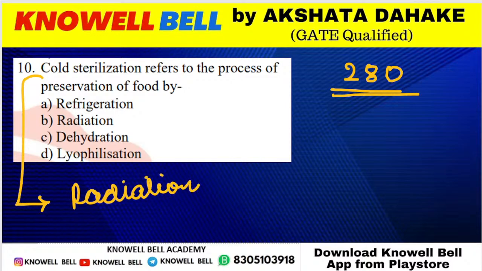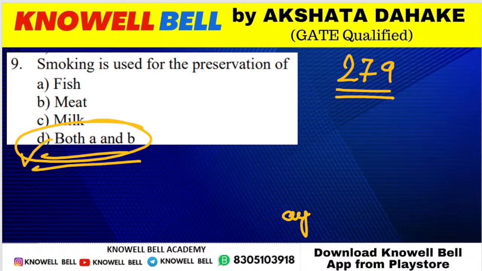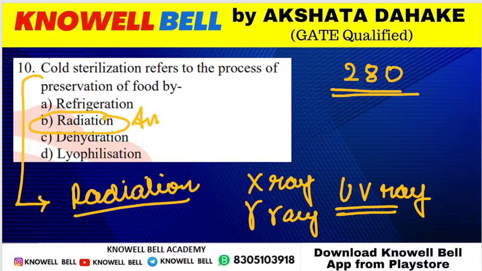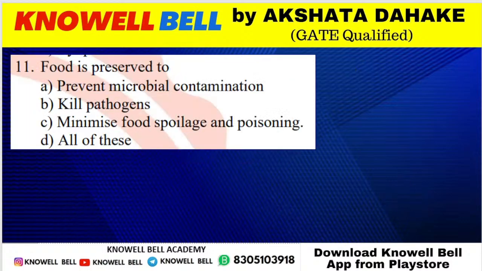We use X-rays, gamma rays and UV rays for the preservation of food. So preservation of food by radiation, what else do we call it? Cold sterilization. So the right answer for the question is option B. It has no association with refrigeration. Right answer will be option B.